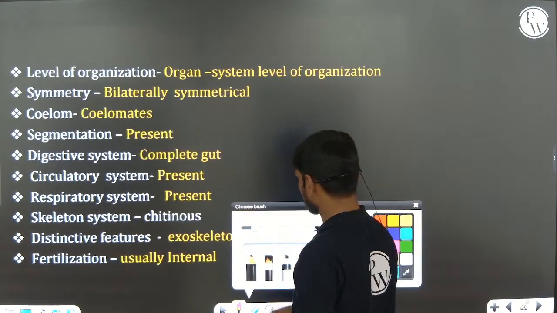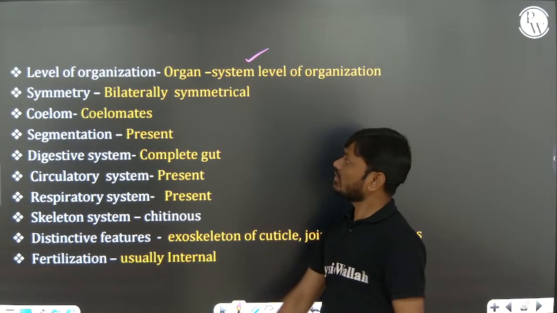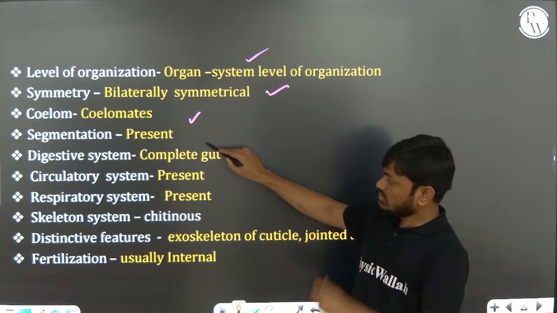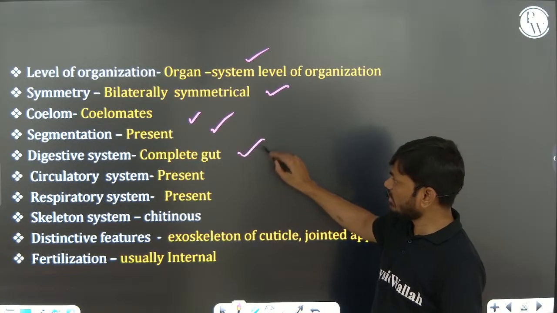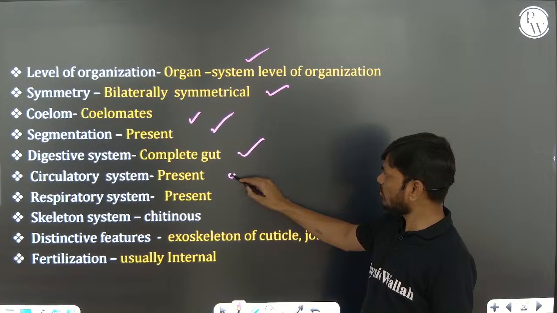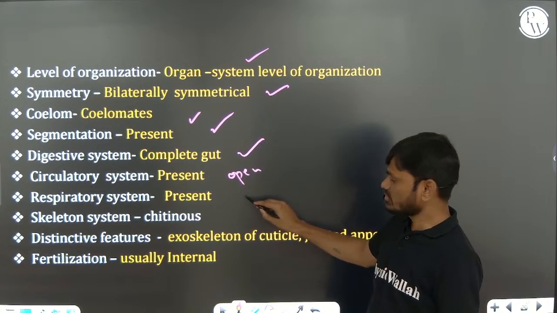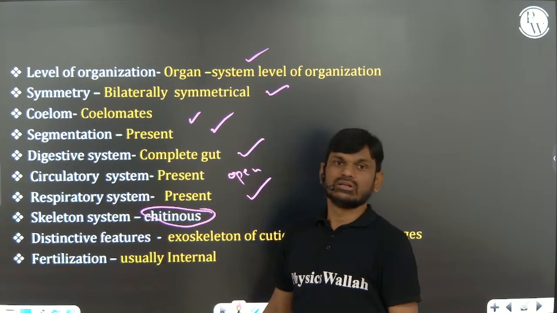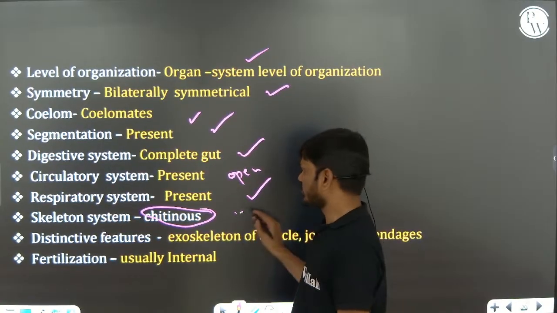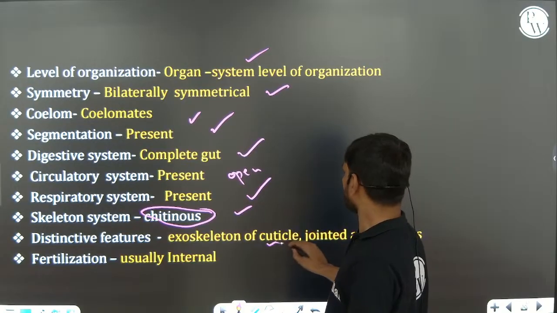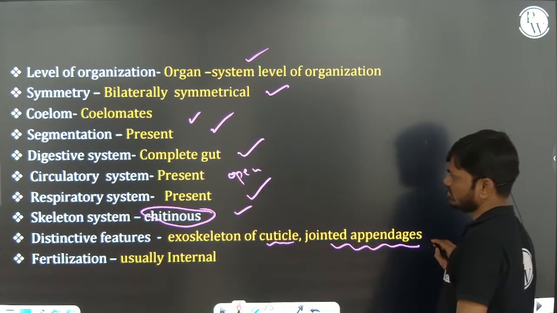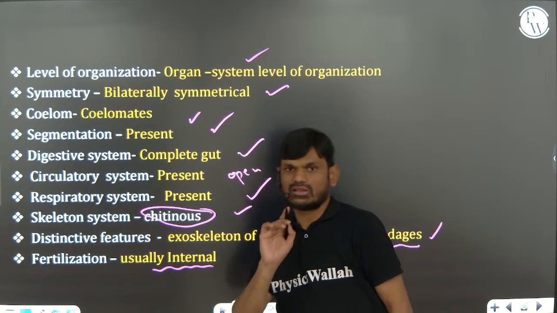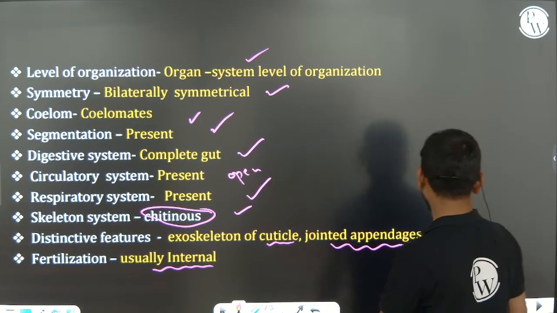So other characters: organ system level of organization, bilaterally symmetrical, true coelomates, segmentation present, complete gut. Circulatory system present but open type, respiratory system present, and chitinous exoskeleton. Exoskeleton cuticle and jointed appendages are unique characters. Fertilization is usually internal. So remember, very important.